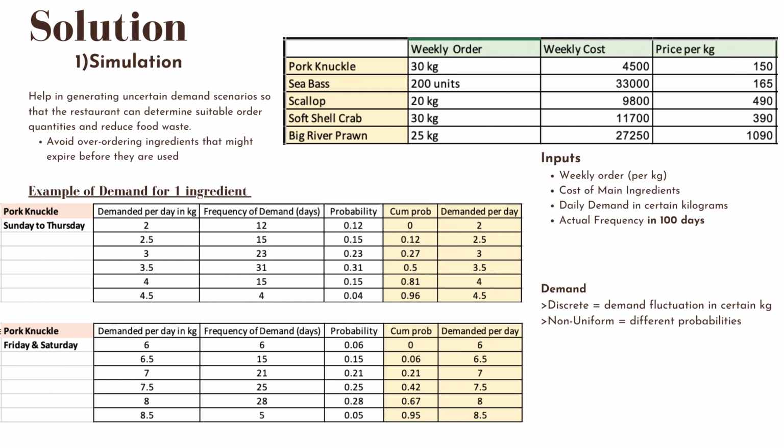a certain kilogram. The two tables below are examples of the given demand fluctuation of an ingredient, which is the demand of pork knuckle from Sunday to Thursday, and another one on Friday and Saturday, which is higher due to more customers on these 2 days. There are also demand fluctuations of the other 4 ingredients in the spreadsheet we use to run the simulation model. The given demand data from the restaurant is a discrete distribution due to the certain kilograms of each ingredient, which is not arranged, and this data is not uniform because of differences in probability.